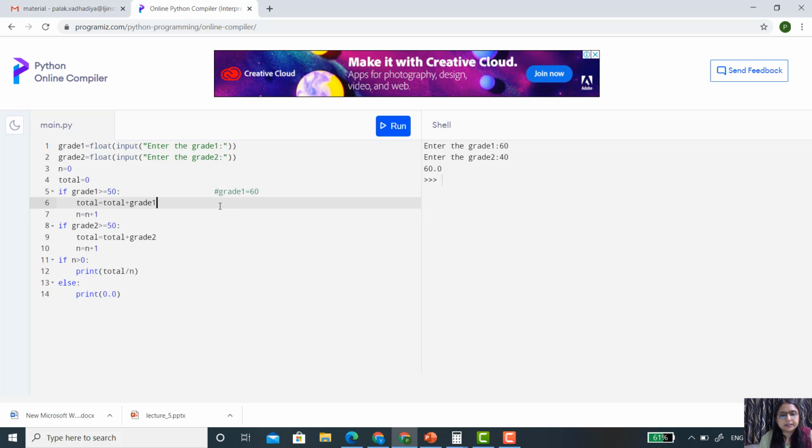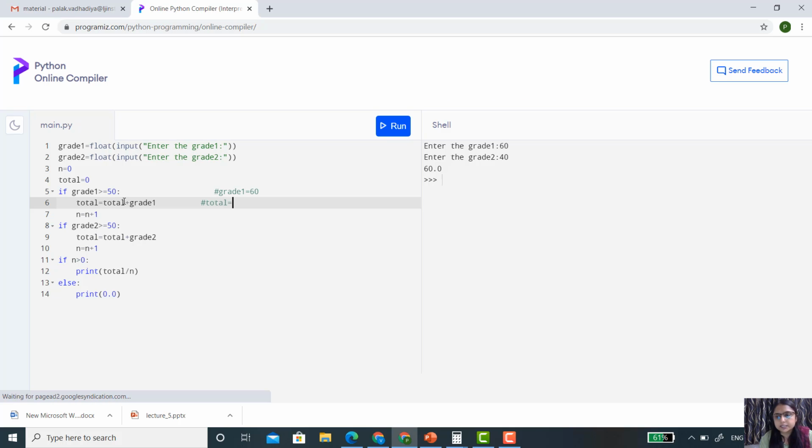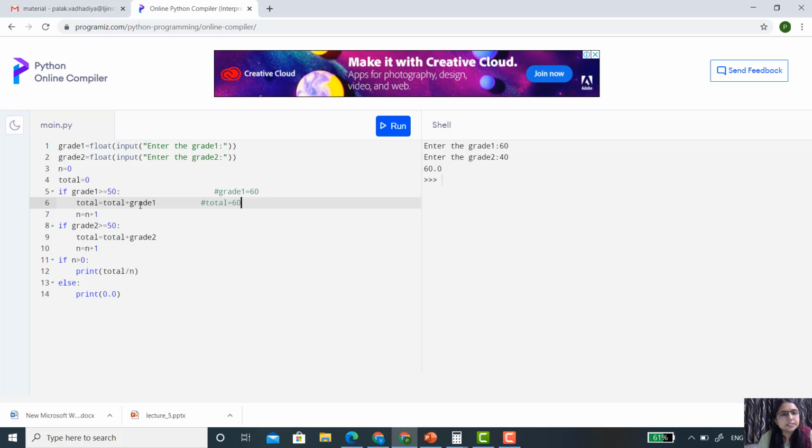So in the next line, what will happen? The total is initially 0. Now grade 1 is added to total, so the variable total will contain 0 plus 60, which is 60. Here the value of n was initially 0. Now 0 plus 1, so n equals 1.